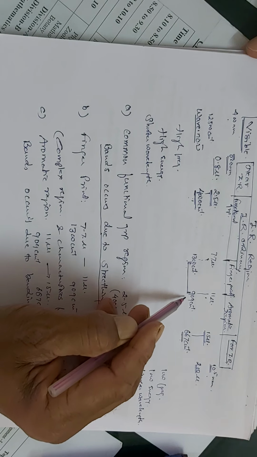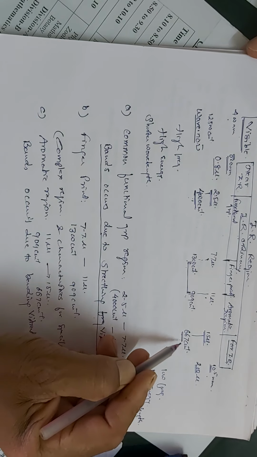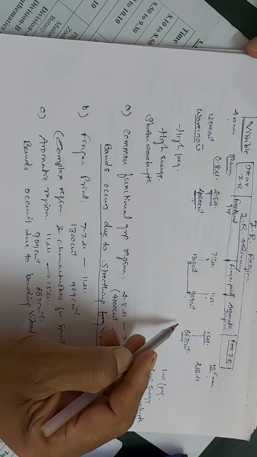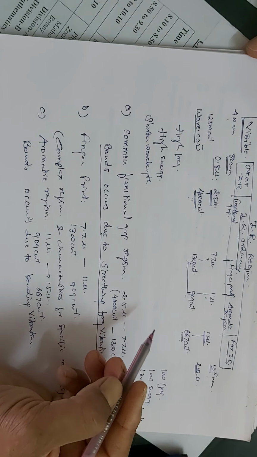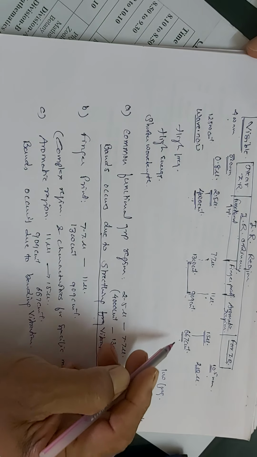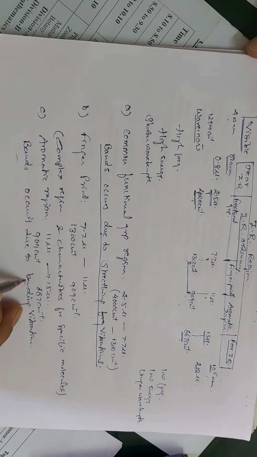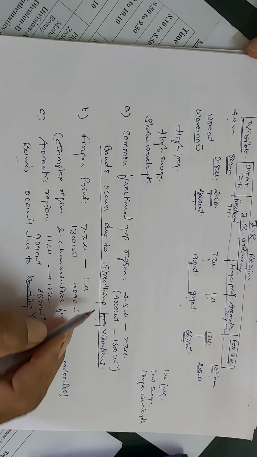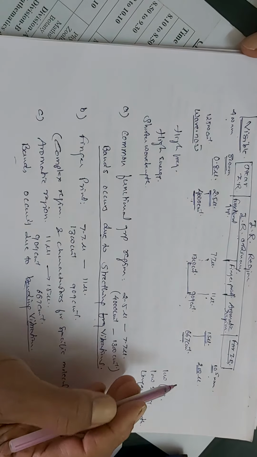And the third region, the aromatic region, is from 11 micron to 15 micron, that is 909 reciprocal centimeter to 667 reciprocal centimeter. Here the bands are obtained due to the bending vibrations in the molecule. So the bands occur due to bending vibrations in the aromatic region and due to stretching vibrations in the functional group region.